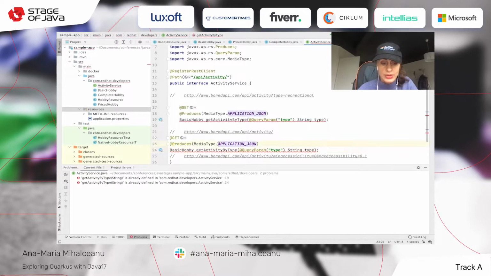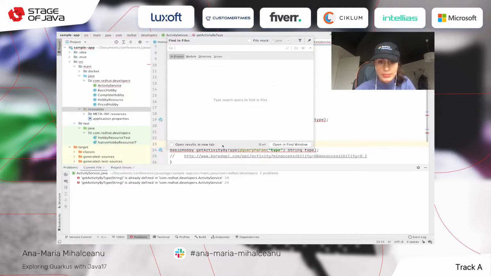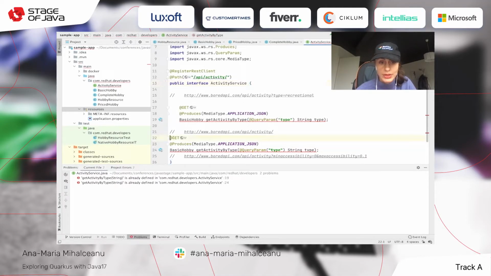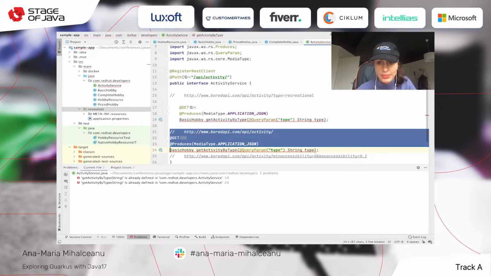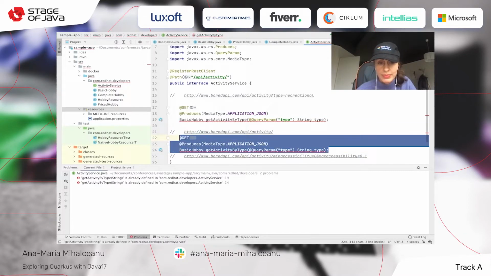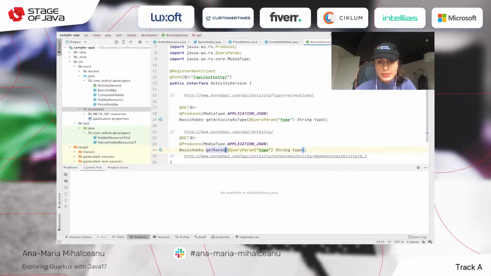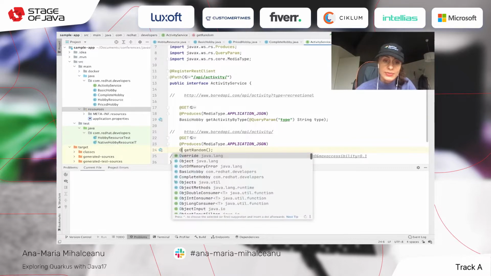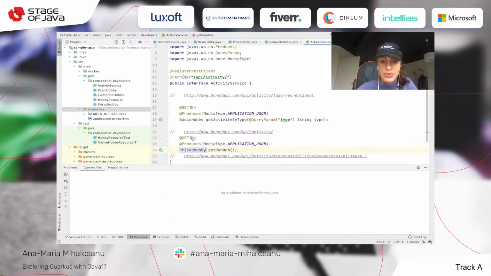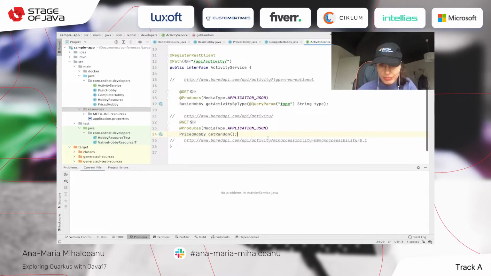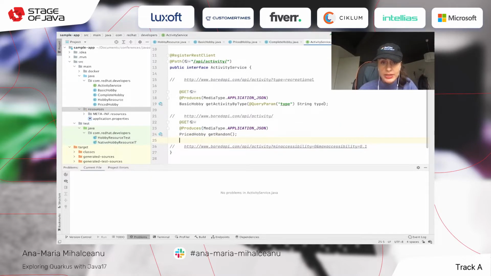Now the next one that we're having is the generic one, the random. Oh, sorry. Not this. Okay, so this one is get random. It doesn't need any parameter. And let's, for the fun of it, make a priced hobby. And the last one that we need is one with the accessibility.